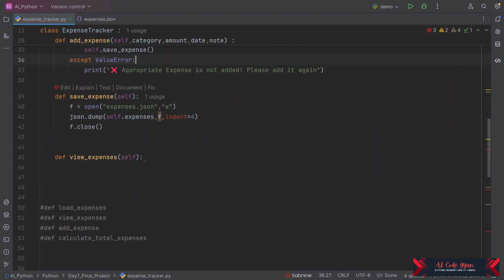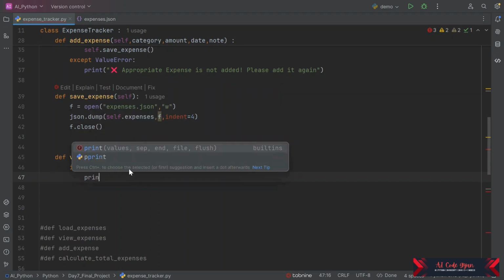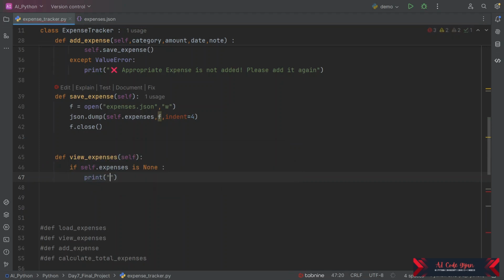Now let us view the expense. So how we are going to view it? Yeah, so if self.expense is none, we are going to print "there are no expenses added yet."